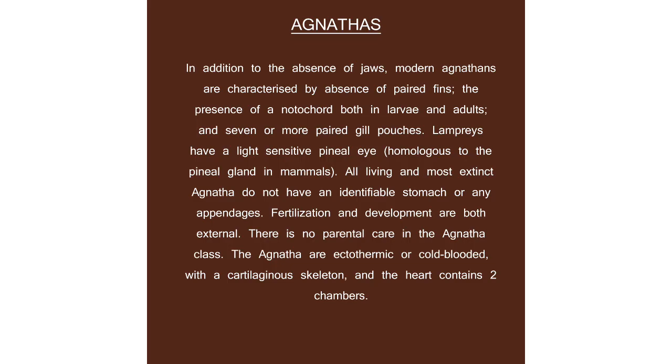Fertilization and development are both external. There is no parental care in agnathans, and they are ectothermic, which means they are cold-blooded animals with a cartilaginous skeleton and a heart containing 2 chambers. They have a cartilaginous skeleton, not a bony skeleton. And when we get to the skeleton and locomotion of the agnathans, we'll be talking more about that.